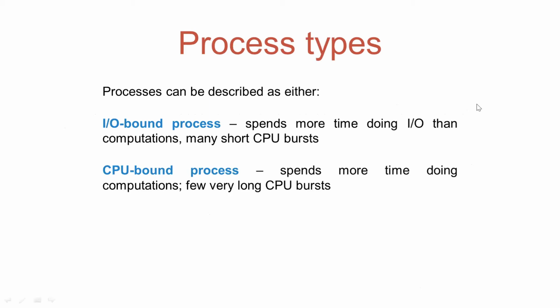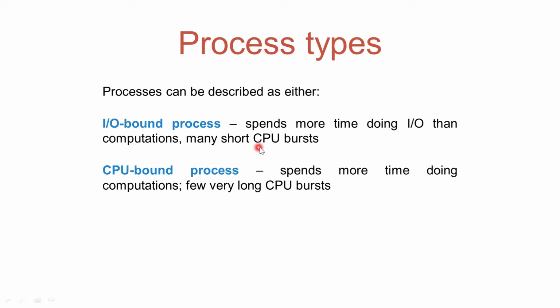Before understanding the long-term scheduler, let's discuss process types. There are two different types of processes. They can be input-output bound processes and CPU bound processes. The processes which spend much of their time doing input-output rather than computations are said to be input-output bound processes.